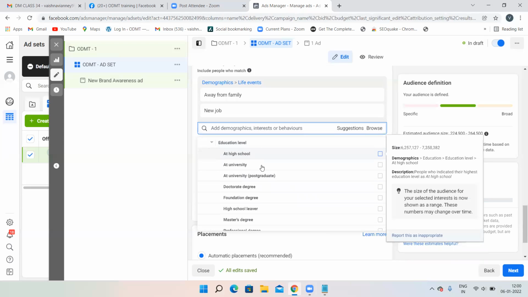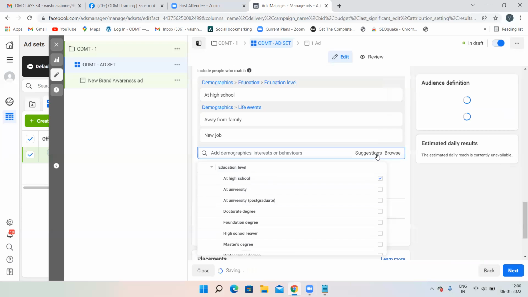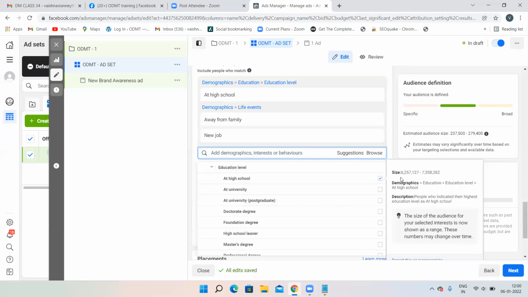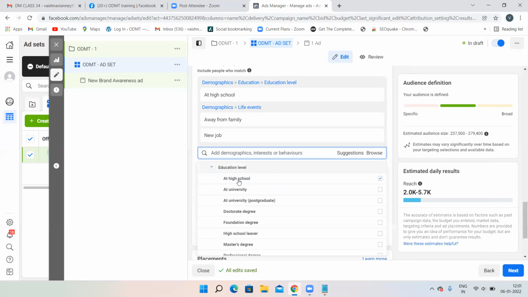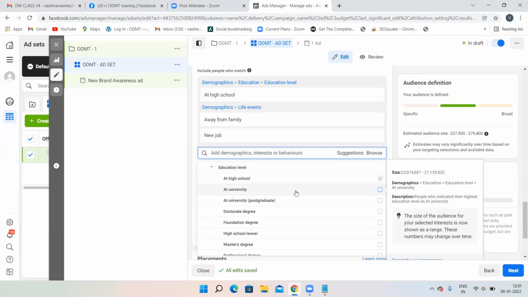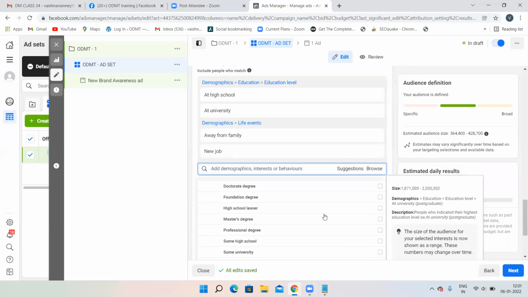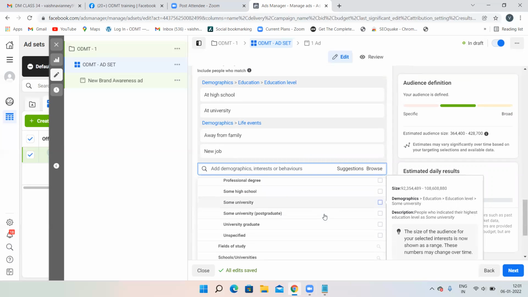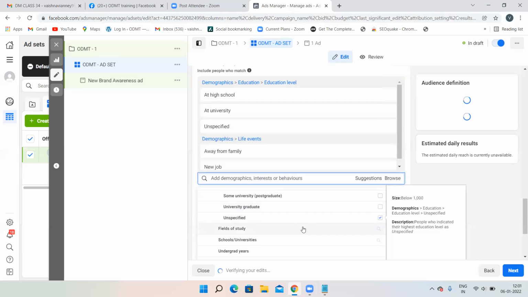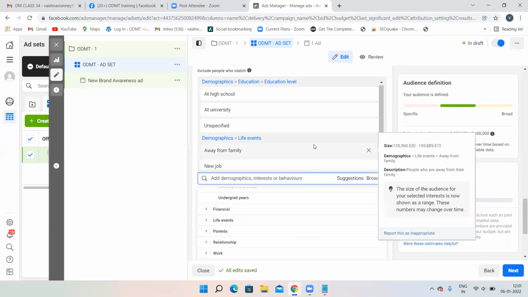Now, education level. At high school people I want to target. See the size of the high school people, some crores on it. 62 lakhs some people are there over here, or 6 lakhs something is there over here. So there is this much size. That does not mean that these many people will see my ad. This is just the size of people at high school. Then if you want to target university people, you can target the people at university also. Then unspecified people, you can target unspecified people. It's up to you. According to your niche, you have to target. Then life events.